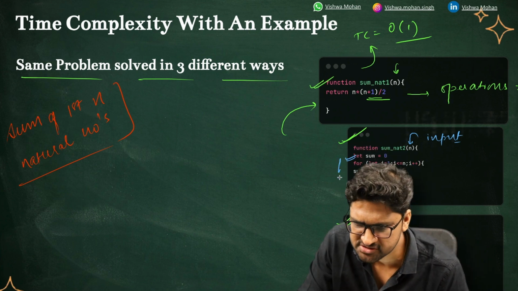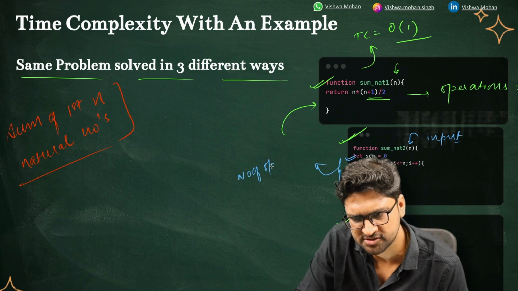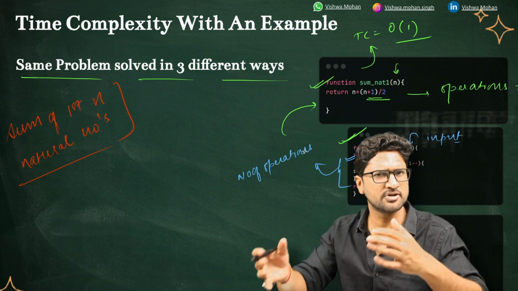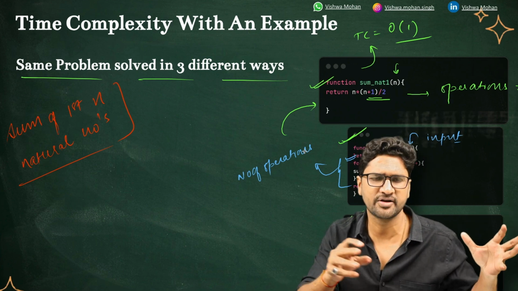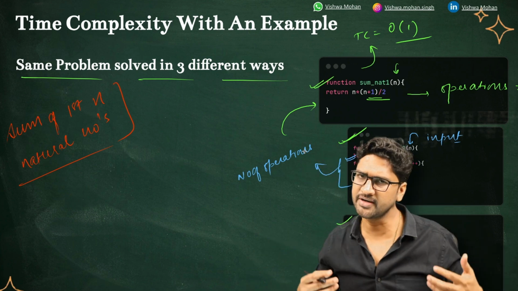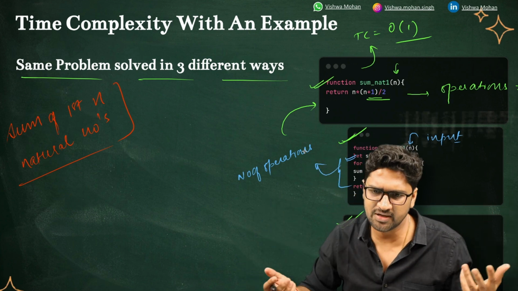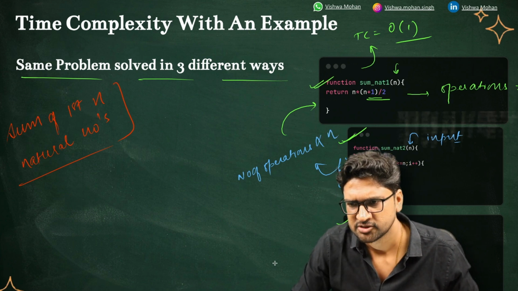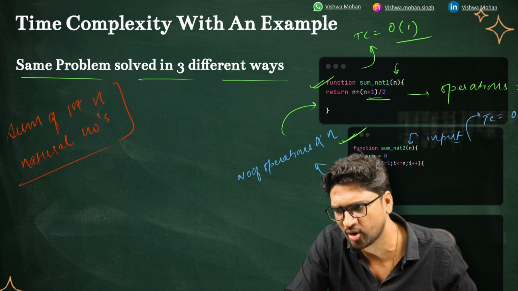So my number of operations is the same as the number of times the loop will run, right? For example, if n is equal to 10, the loop will run 10 times. If n is 100, the loop will run 100 times. If n is 1 million, the loop will run 1 million times. So the number of operations is proportional to how much? n. So in this case, the time complexity will become order of n.